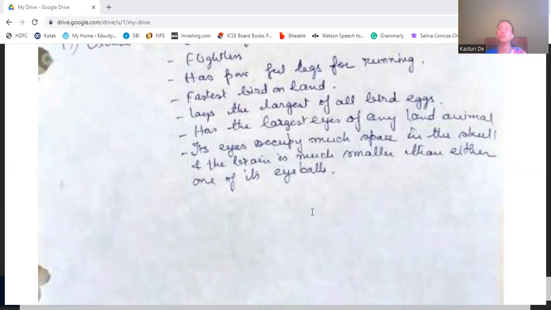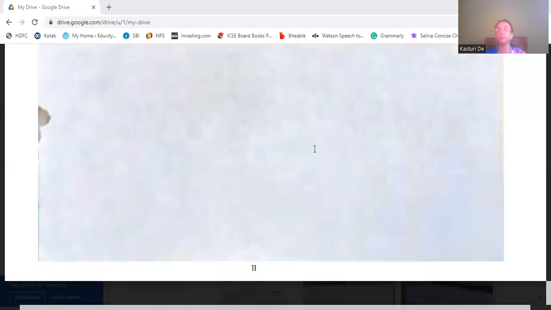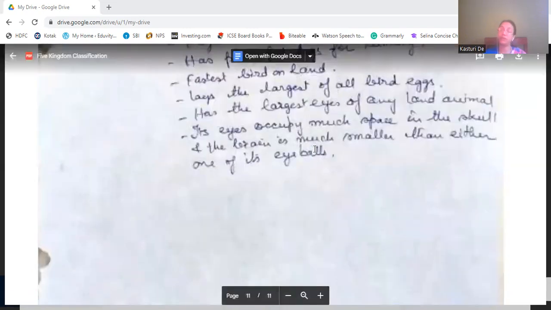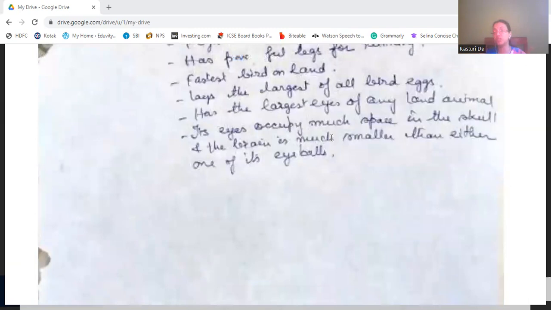Okay. So this is the end of the chapter, the five kingdom classification. If you have any doubt, if you want to know anything, one more thing, I have not discussed here the different animal classes, I mean groupings. You can find it in the books.